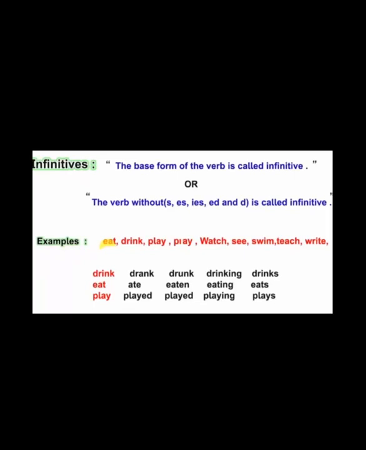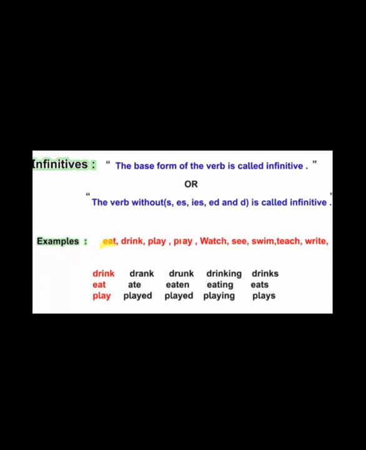What is the meaning of infinitive? To add "to" with the base verb. Base verb means verb 1. When "to" is added with the verb, that is known as what? Infinitive. So which are the verb 1? Drink, eat, play. These are verb 1. So what is infinitive? The base form of the verb is called infinitive.